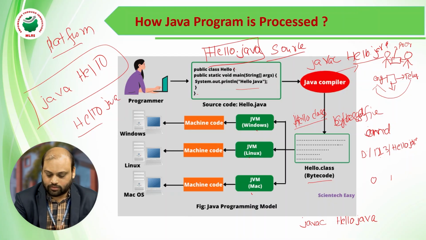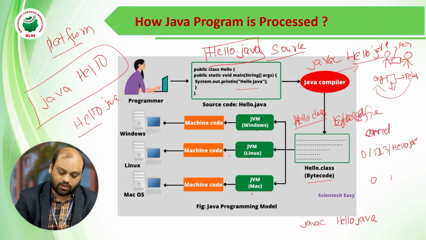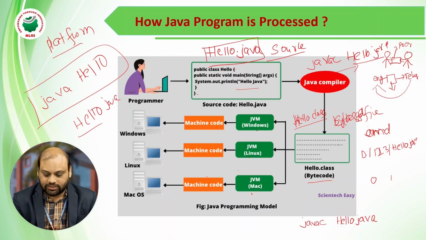So here the user is writing a program. The user is writing a set of instructions, which is called source code. This source code is given to the compiler. This compiler generates a class file. This class file is given to the JVM. JVM means Java Virtual Machine. This Java Virtual Machine is going to generate the output. So this is how a Java program is processed. In this way it is going to be processed.